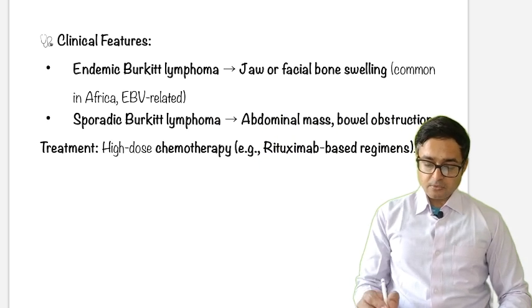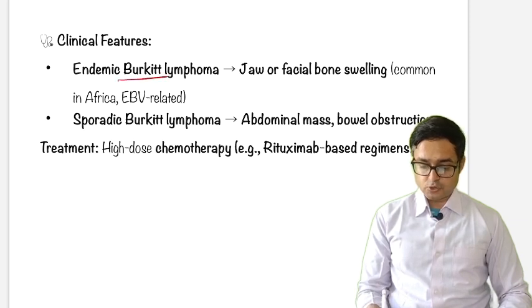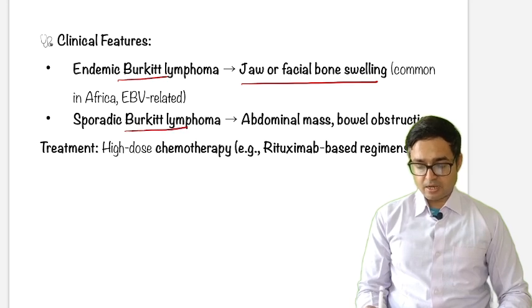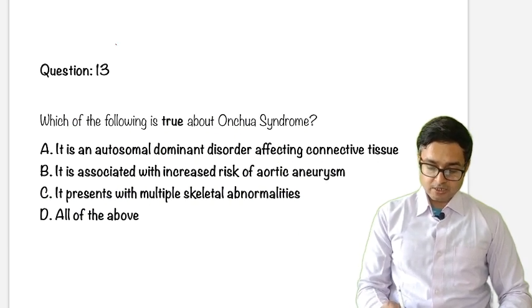Okay, so as we discussed also, endemic Burkitt lymphoma presents with jaw and facial bone swelling. Sporadic Burkitt lymphoma presents with abdominal mass and bowel obstruction. Okay, next question number 13.